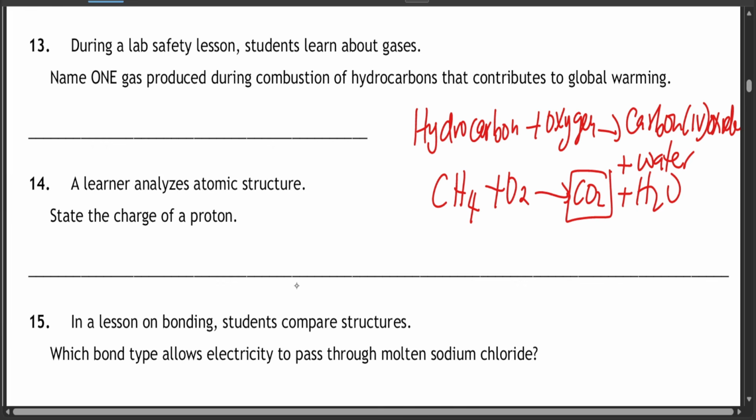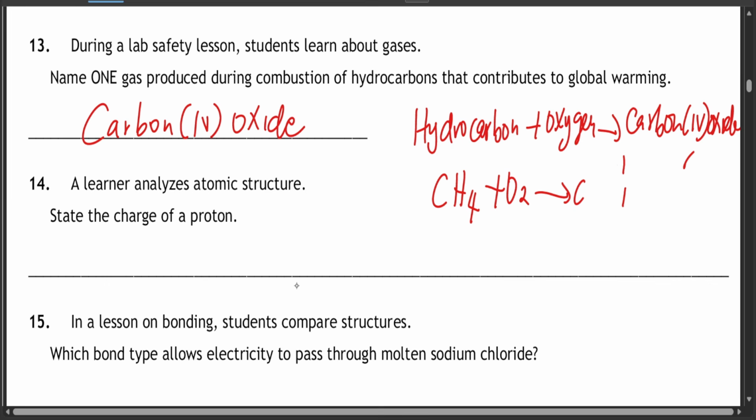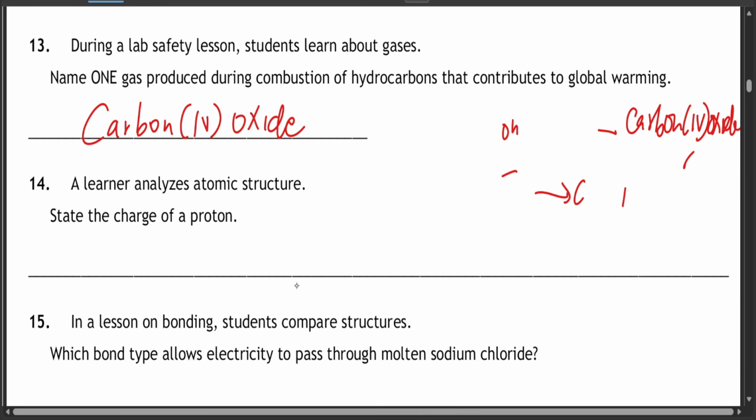Now this carbon dioxide is basically the one that usually contributes to global warming. So this is the gas, carbon dioxide. If you write methane as well, you're also correct, because some methane might not react and you just leave it in the atmosphere.